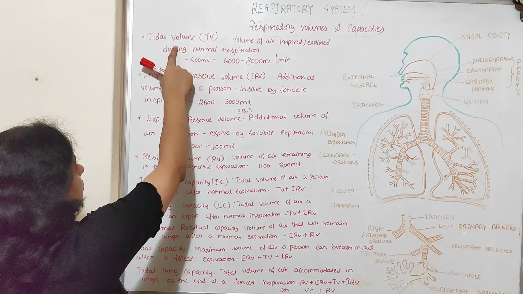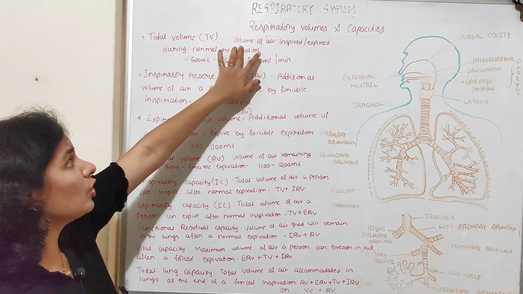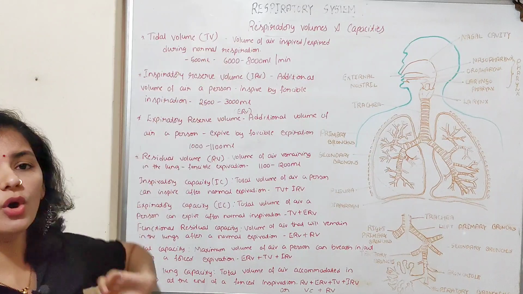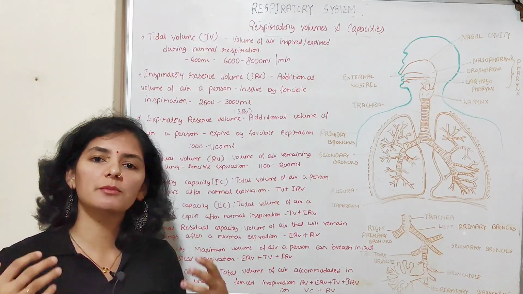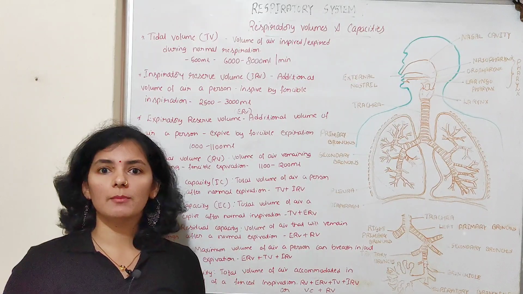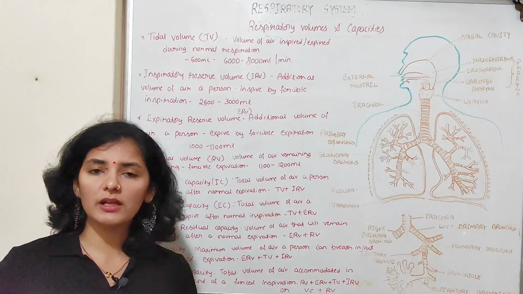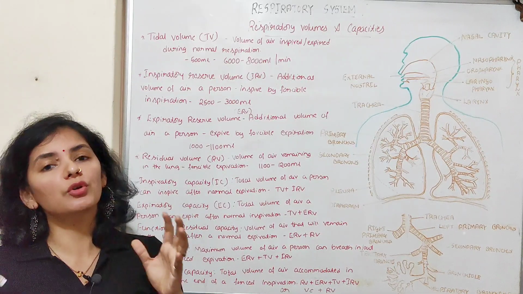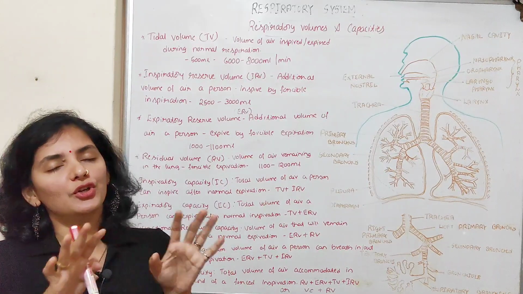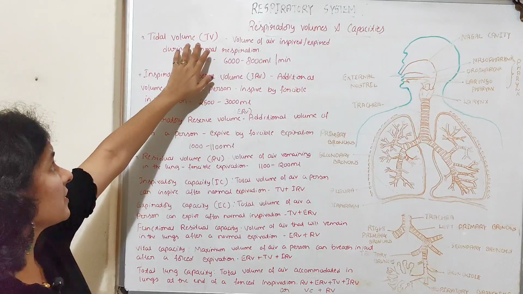So tidal volume is abbreviated as TV. Tidal volume means the volume of air that is inspired or expired during normal respiration. So now we are breathing normally. We are not doing any exercise, or pranayama, or deeply inhaling and exhaling. We are normally breathing. So whatever the amount of air that we inhale or exhale during normal respiration is nothing but the tidal volume, which is abbreviated as TV.